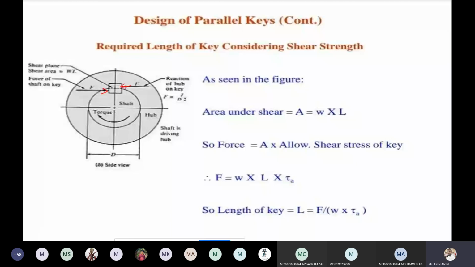So what happens if the shear failure occurs? I'm showing here. Suppose this is a rectangular key I'm drawing here. Now the tangential forces are acting like this.